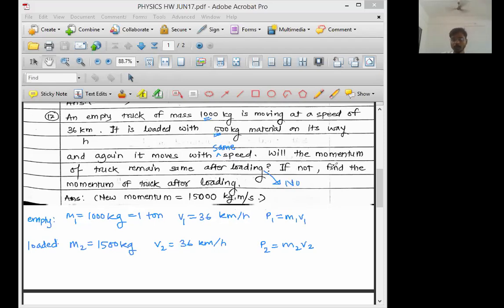Find the momentum of the truck after loading. After loading, the momentum means P2. Okay, let us try to find out the answer P2.